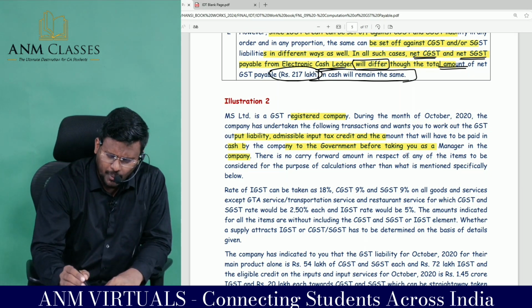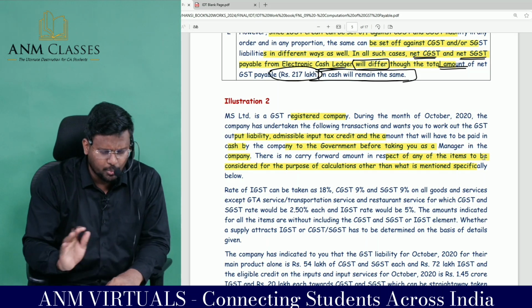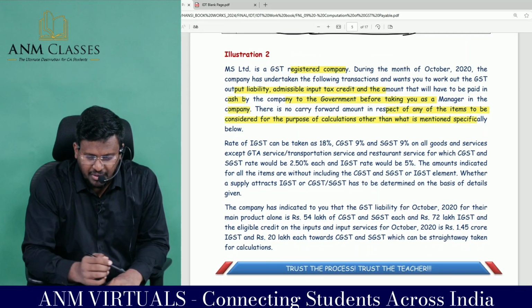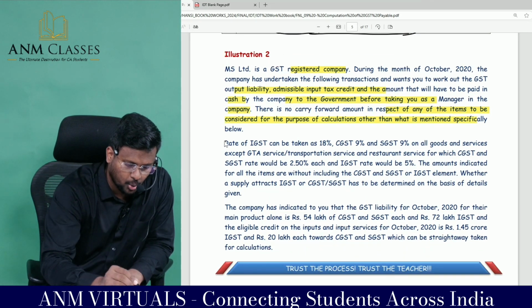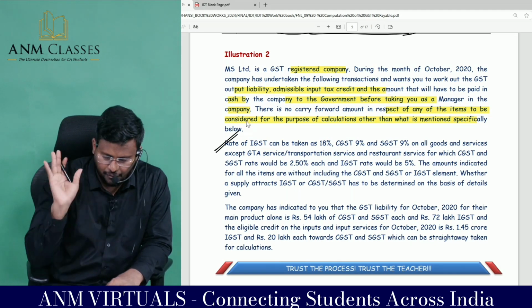There is no carry forward amount in respect of any of the items to be considered for the purpose of calculation, other than what is mentioned specifically below. Other than this, no carry forward.